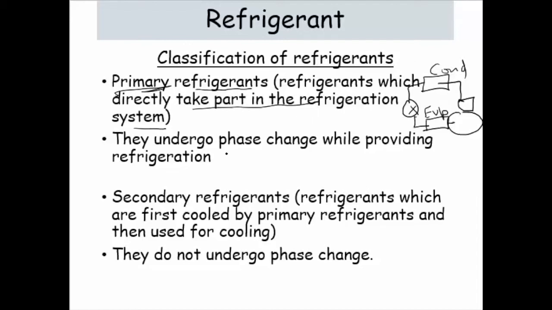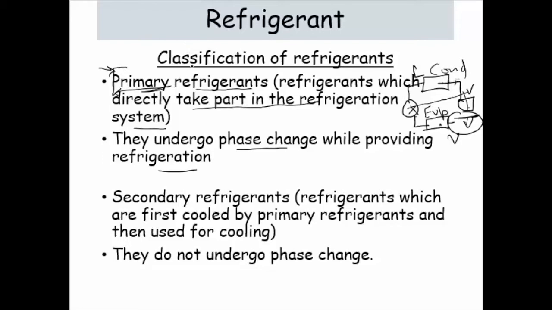This primary refrigerant undergoes a phase change while providing the refrigeration. After evaporation it is in a vapor phase. In the compressor it is in a vapor phase, and even after the compressor it is in a vapor phase. After the compressor it is at high pressure, and then after the condensation process it will be in a liquid phase. So phase transformation is there in the primary refrigerant. This is the main property of the primary refrigerant.